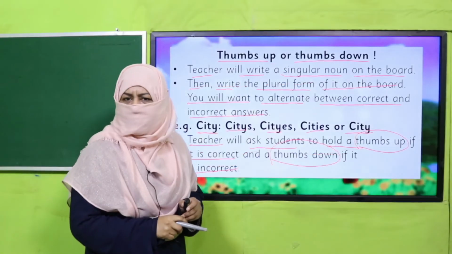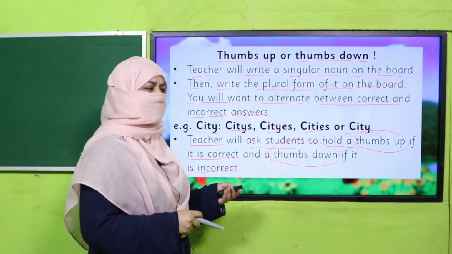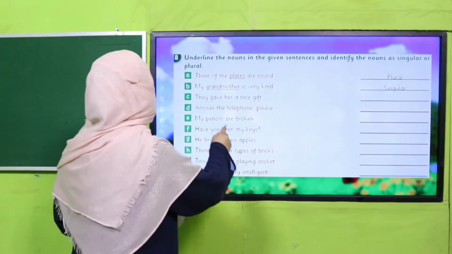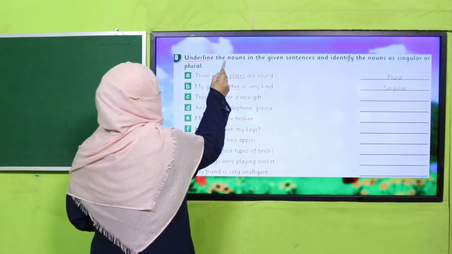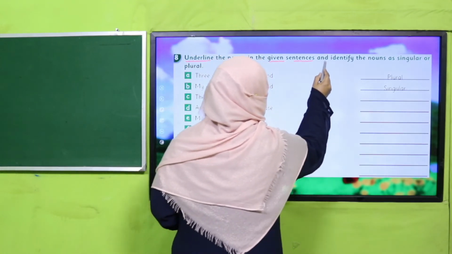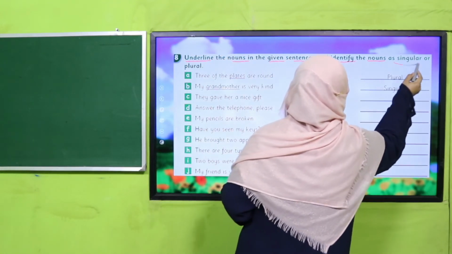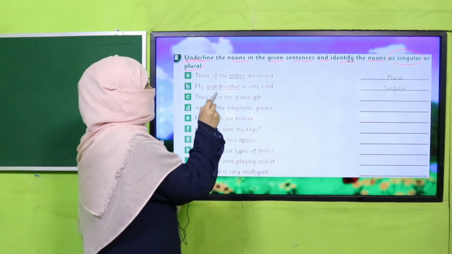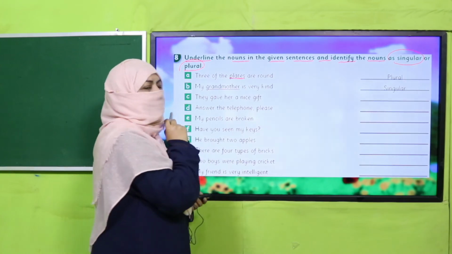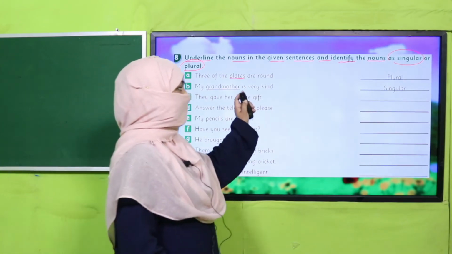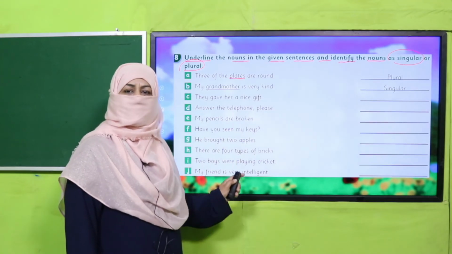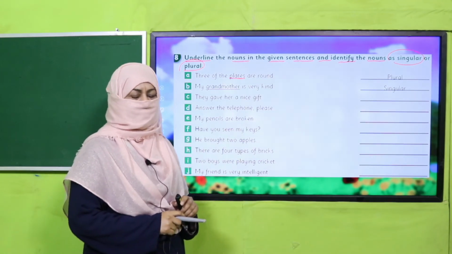Yes, my dear children, are you done with it? Good job. I know you are smart. You have done it nicely. So it's time to practice this concept from your book. Underline the nouns in the given sentences and identify nouns as singular or plural. Okay. So you have to find out this noun which has been underlined, either singular or plural. So you have to write it over here, on this page given here. Pause the video, complete this exercise in your book, and then come back.